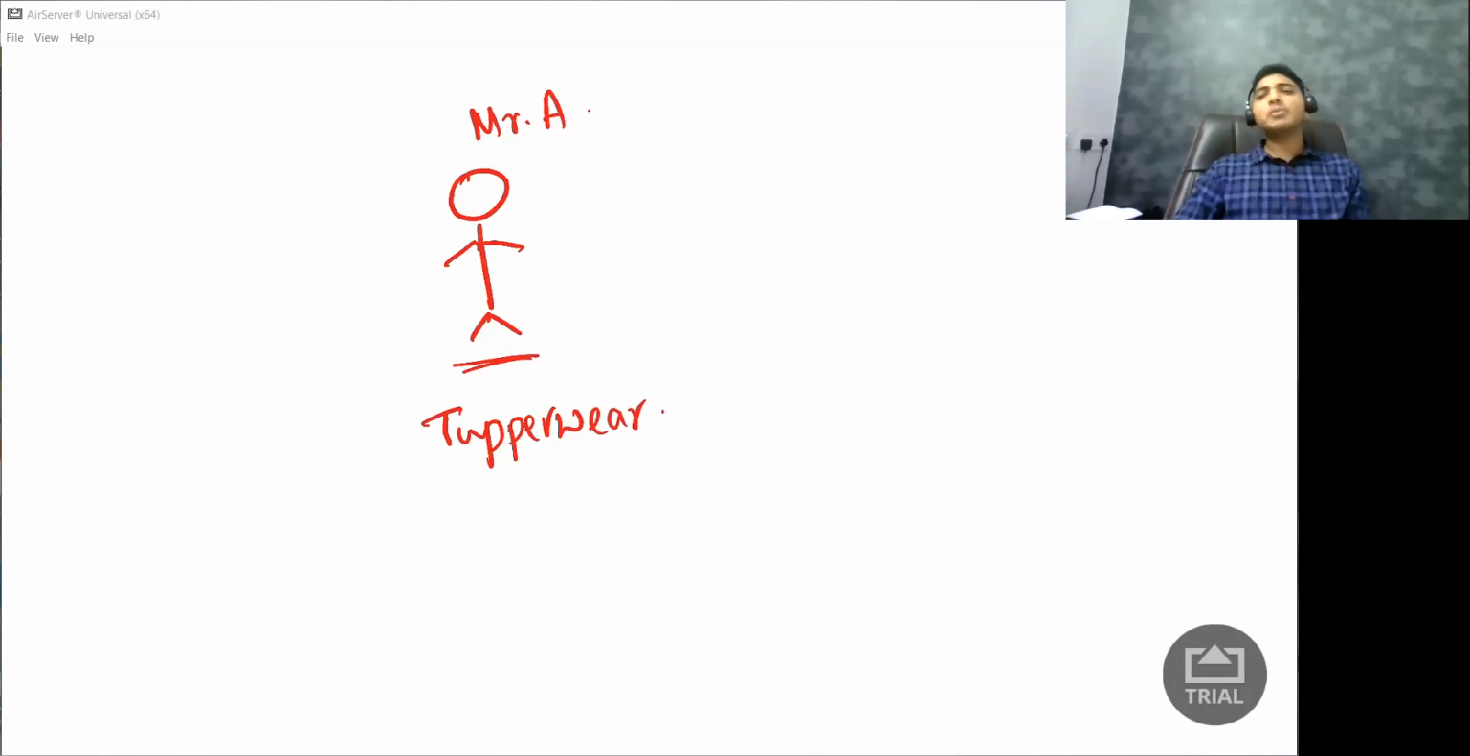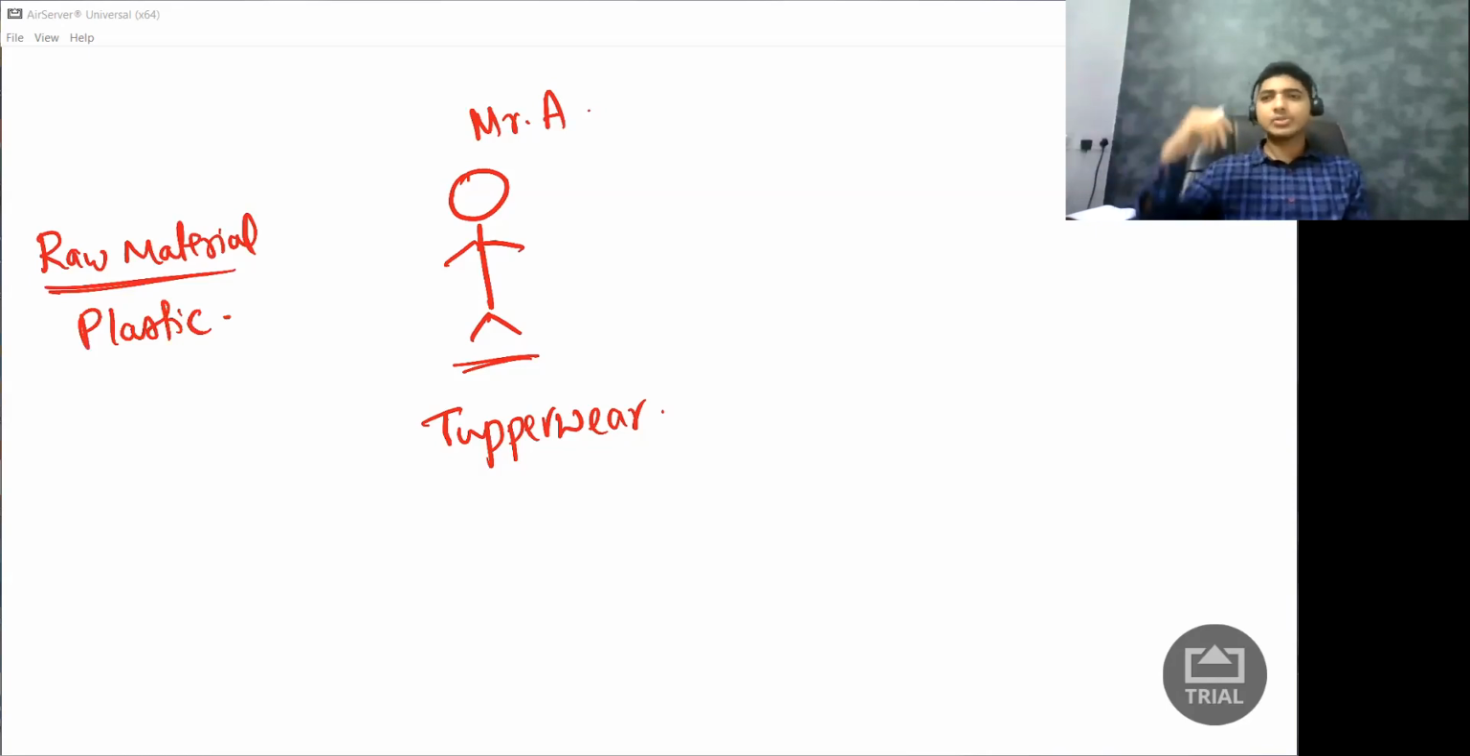Now, for me to manufacture tiffin boxes, I require some inputs. So when I say inputs, I require materials. So when I say materials, I require raw material. So what is the raw material I require? Let us say I require plastic. Okay, this is one of the raw materials which I require. Then there are so many other raw materials also which I may require. But majorly I require plastic as a raw material.